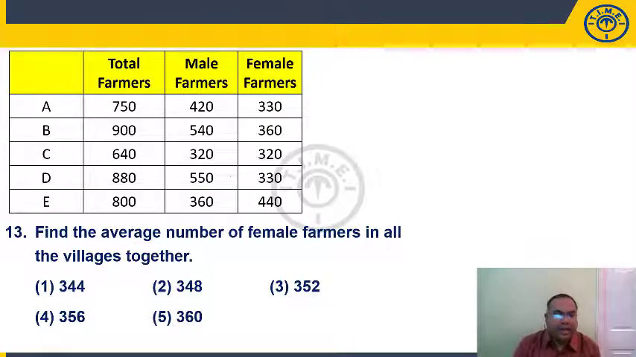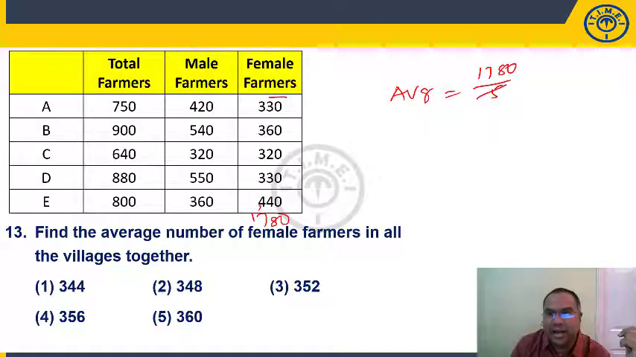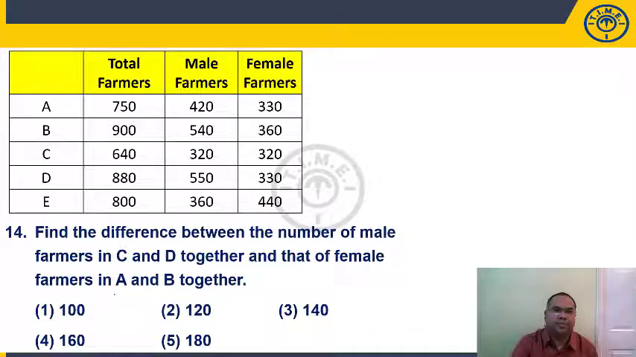Question number 13. Find the average number of female farmers in all the villages together. What is average definition? Sum of all quantities divided by total number of quantities. So average number of female farmers means add all the female farmers divided by 1, 2, 3, 4, 5. Let's add these two digits. We have to add female farmers 330, 360, 320, 330, 440. 5, 8, 11, 14, 17, 80. So average is equal to total female farmers is 1780 divided by 5. A, B, C, D we have, right? 5 3s are 15, 5 5s are 25, 5 6s are 30. We get 356 present in choice 4.